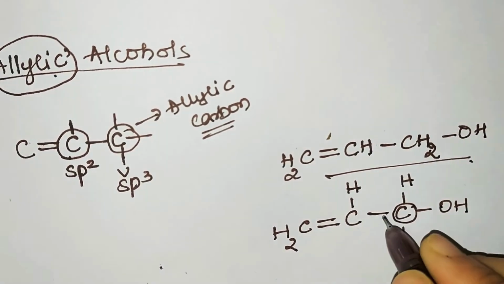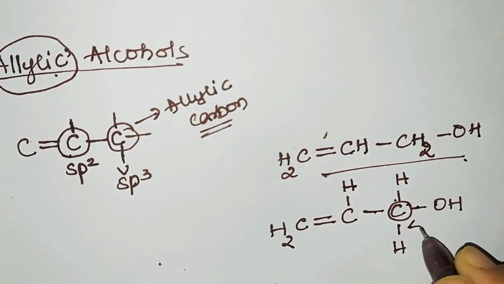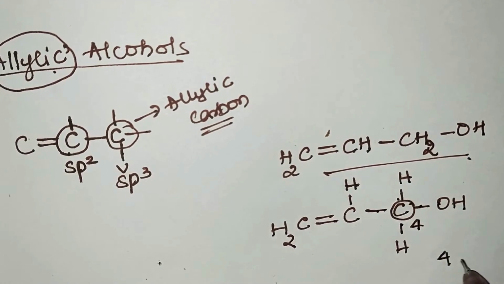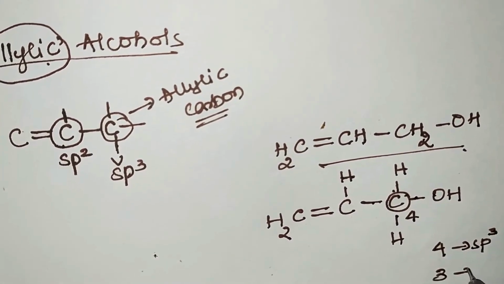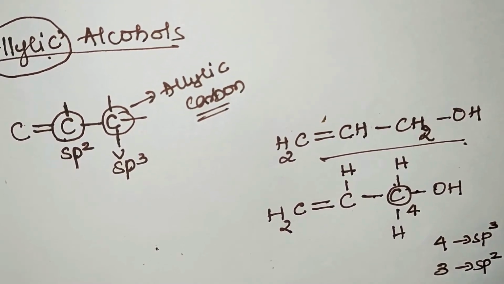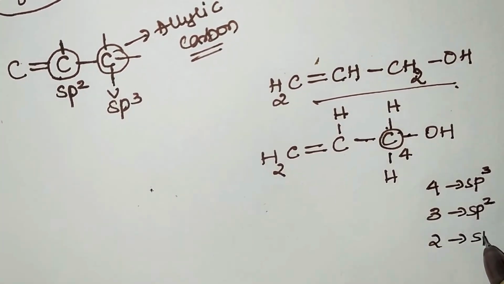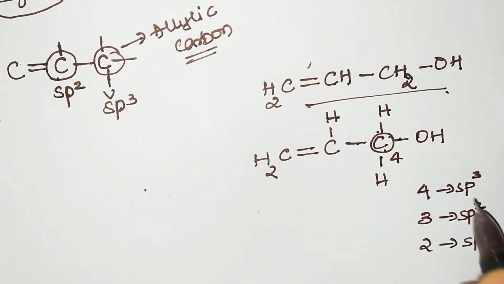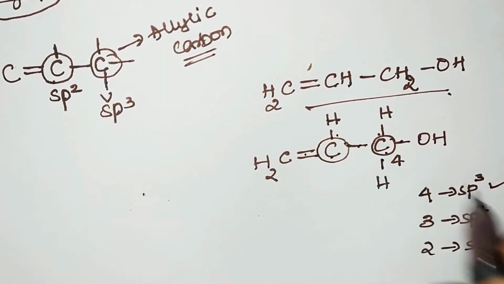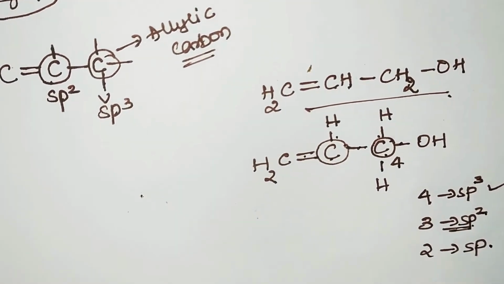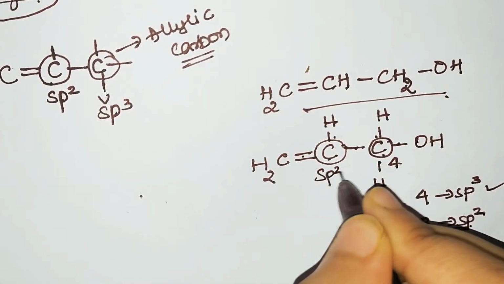So what do we observe here? Carbon is surrounded on how many sides? 4 sides. See, by now you should be very perfect that if it is bonded on 4 sides, it is sp3 hybridization. If it is bonded on 3 sides, it is sp2 hybridization, and if it is bonded on two sides, it is sp hybridization. So 4 sides, since it is 4 sides, sp3. This is 3 sides, so it becomes which hybridization? sp2. Remember the sides, not the total number of bonds.